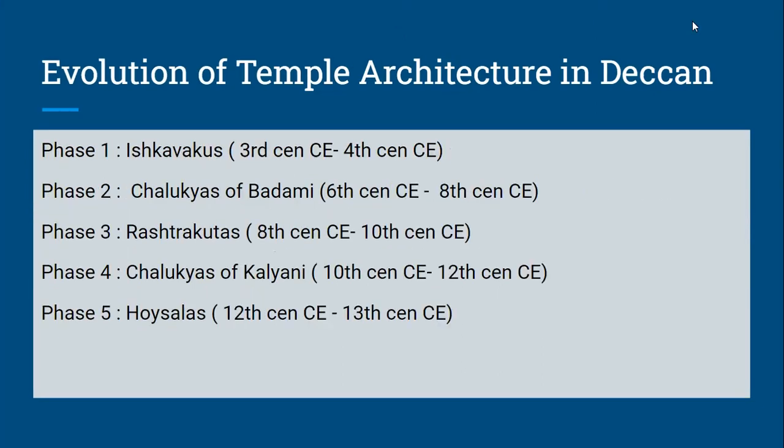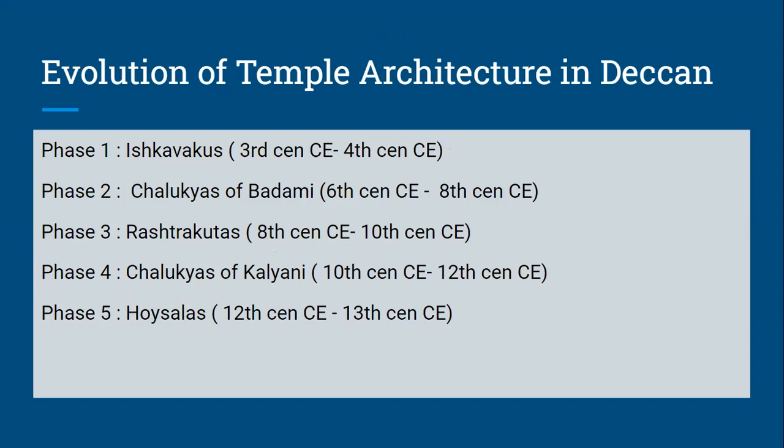Then the next is phase number 4. This is the Chalukyas of Kalyani. These are also called the later Chalukyas. This phase started from the 10th century CE onwards till the 12th century CE. And the 5th phase of temple architecture is under the Hoysalas, and that is the last phase, 12th century CE till 13th century CE.